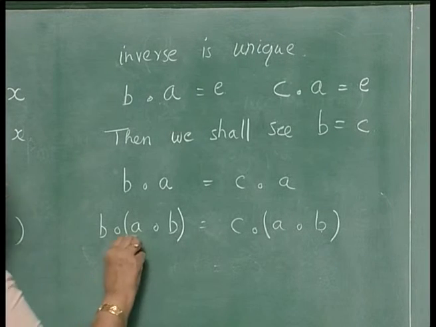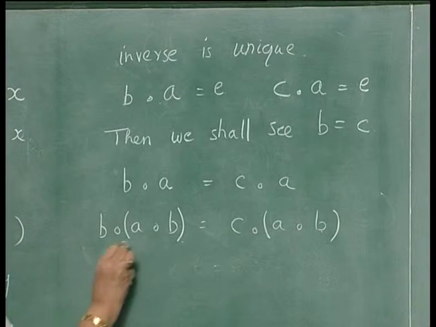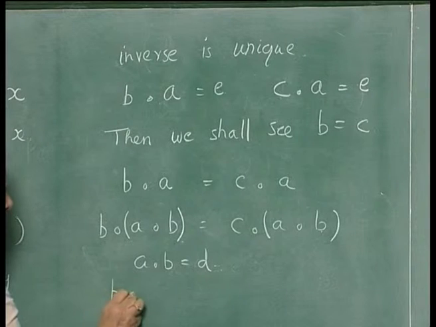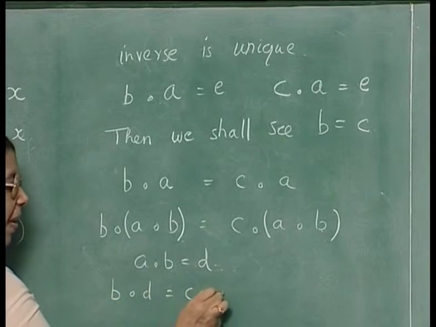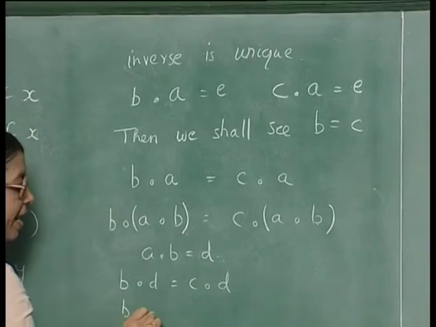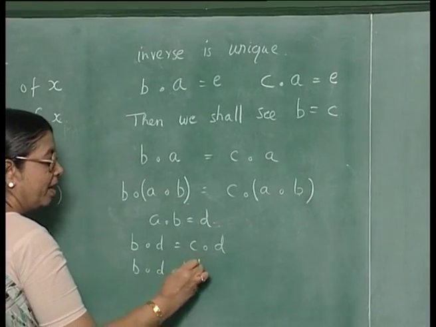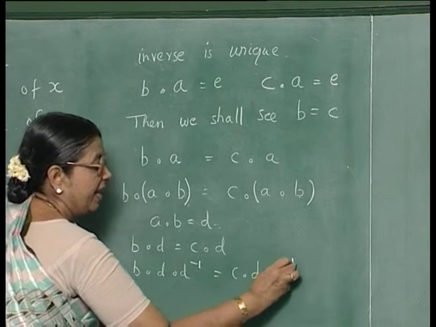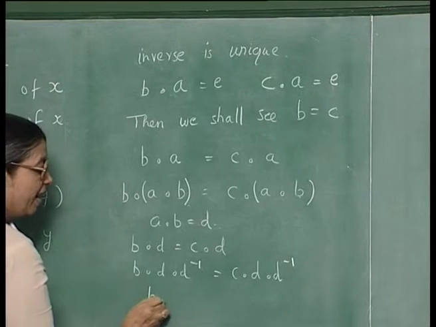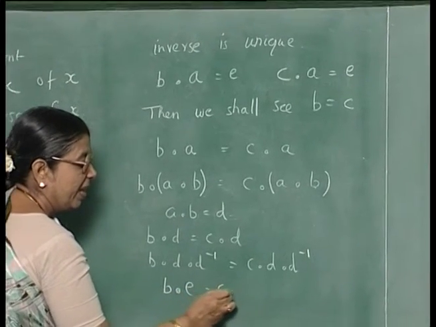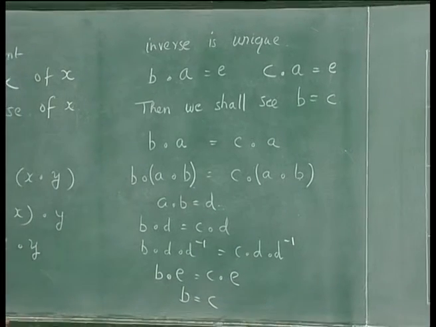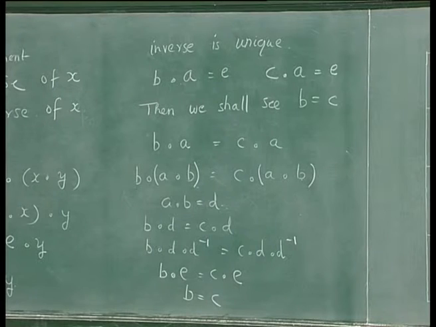Now, if I multiply by the inverse of this element, say A dot B is D, then B dot D is equal to C dot D. Multiplying both sides with D inverse, we get B dot E equal to C dot E, that is B is equal to C. The inverse is unique if it exists. It has to exist in the case of a group.